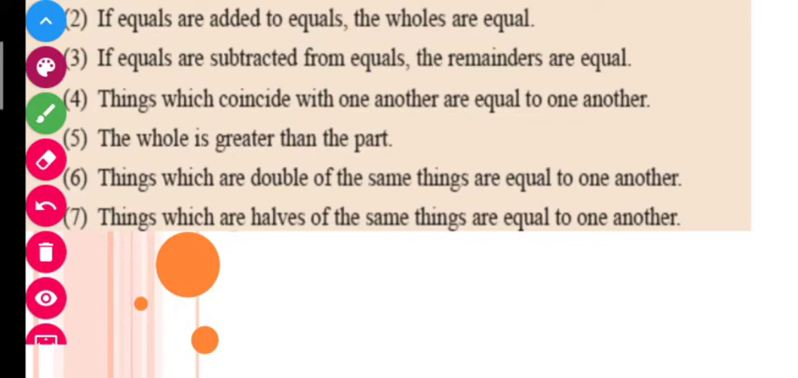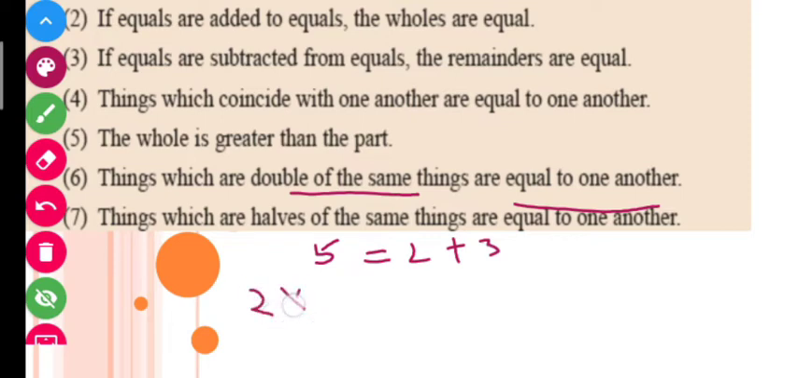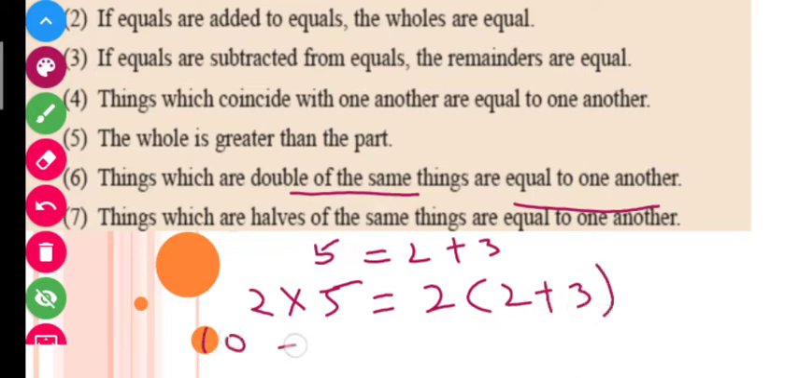Things which are doubles of the same thing are equal to one another. Let us see what it is saying. I told you it is similar to the other axioms also. So if I write 5 is equal to 2 plus 3, right? I will double both the sides. That is 2 into 5, that is 2 into 2 plus 3. So 2 into 5 will be 10, and 2 into 2 is 4, 4 plus 6, sorry. So I will get 10 is equal to 10 here.